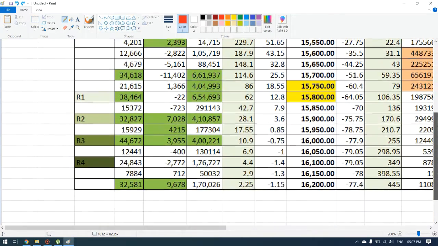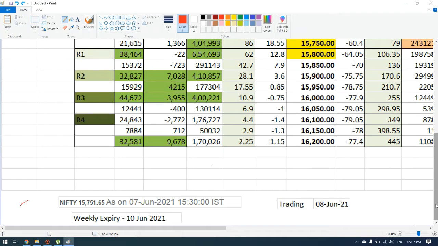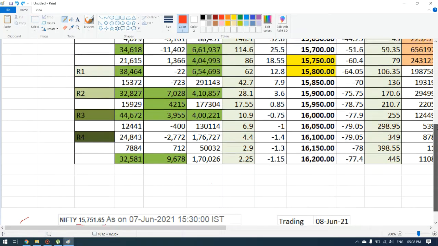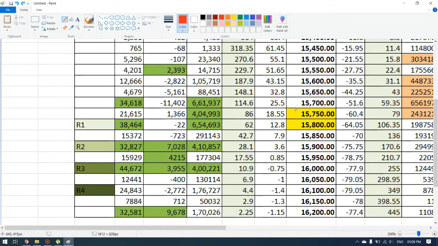On the call side, today the market closed at 15,751. Based on that we can make a range of 15,700 to 15,750 to 15,800. The closing price falls between this range. When you see this range, the first resistance is at 15,800.